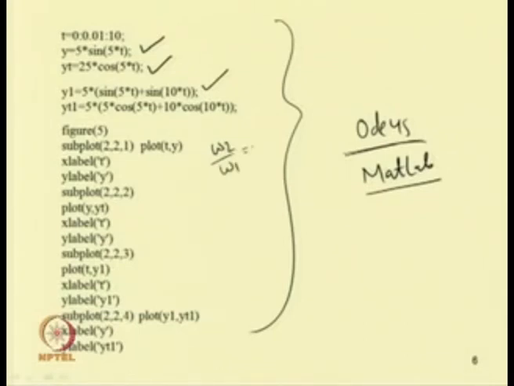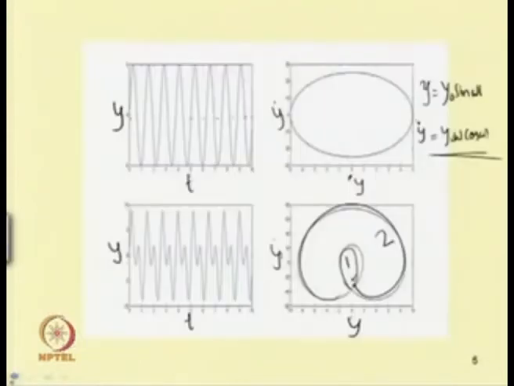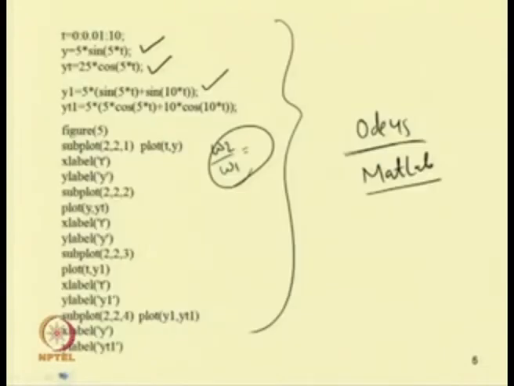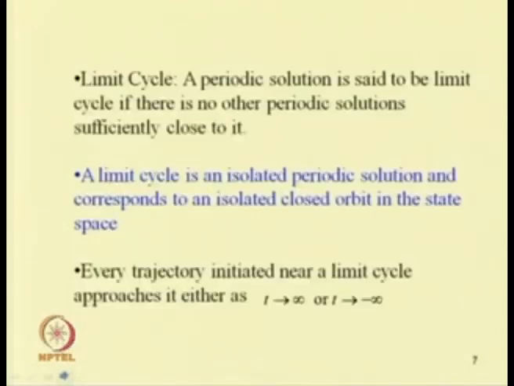If omega 2 by omega 1 is a rational number, or if it is an integer, then one can find a periodic or 2 periodic, 3 periodic response of the system. But if this ratio is an irrational number, later we will see this will lead to quasi-periodic response. So, one can plot this periodic or quasi-periodic response.